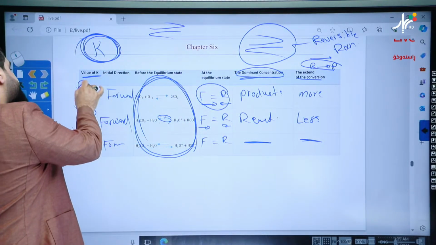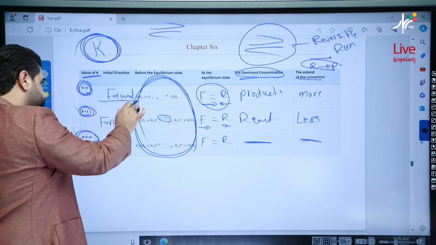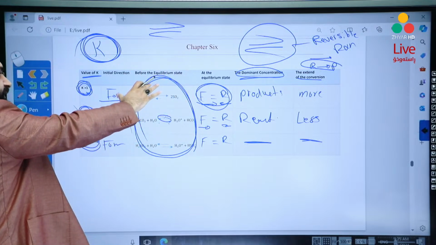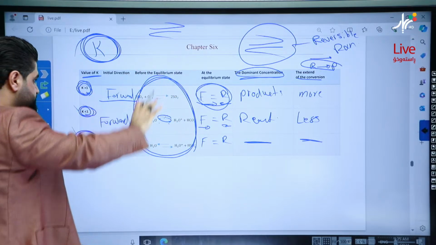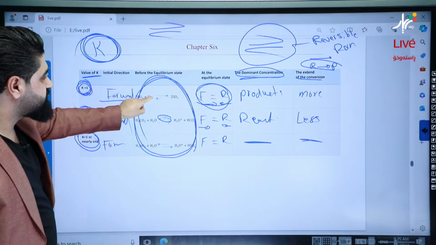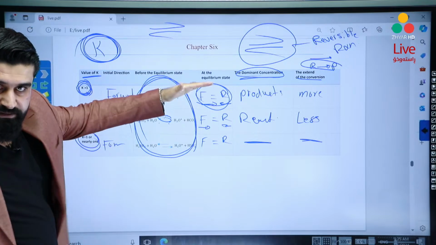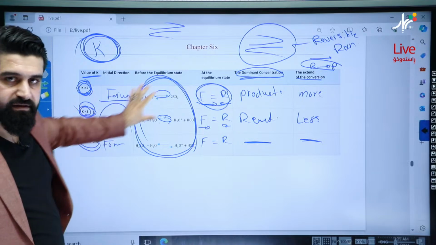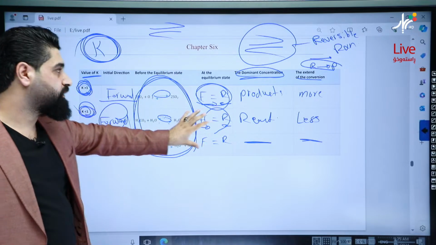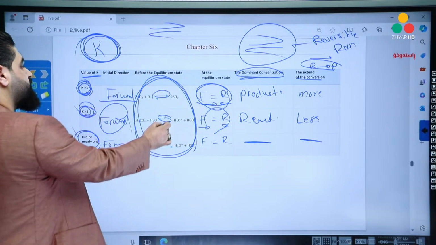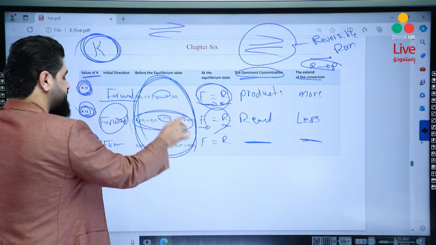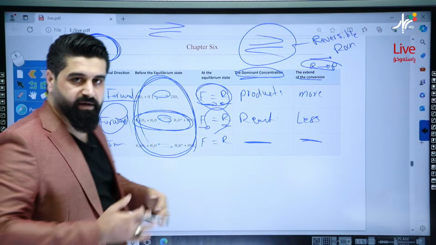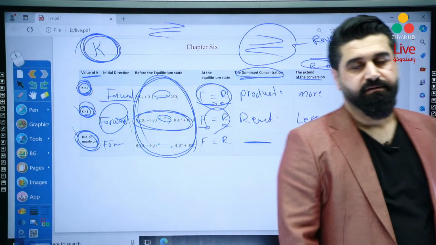Look, if K is greater than 1, initially always favored forward. At the equilibrium, they are equal, but before the equilibrium, it could be forward or reverse. If it's greater than 1, it means before the equilibrium favors forward. If it's smaller than 1, again, initially it's forward. At the equilibrium, they are equal, but before the equilibrium, the reaction favors the reverse direction. And if K is equal to 1, they are both equal. They occur by the same amount. Okay?